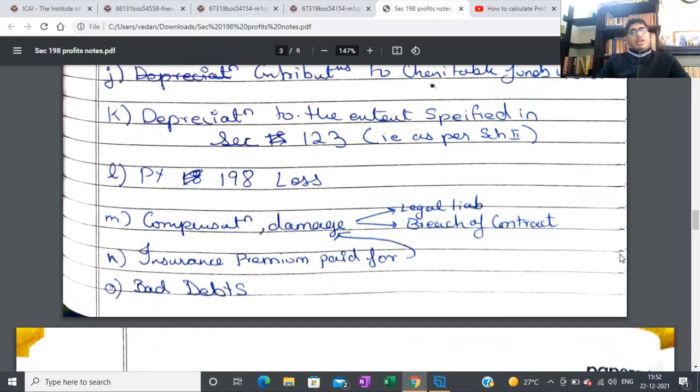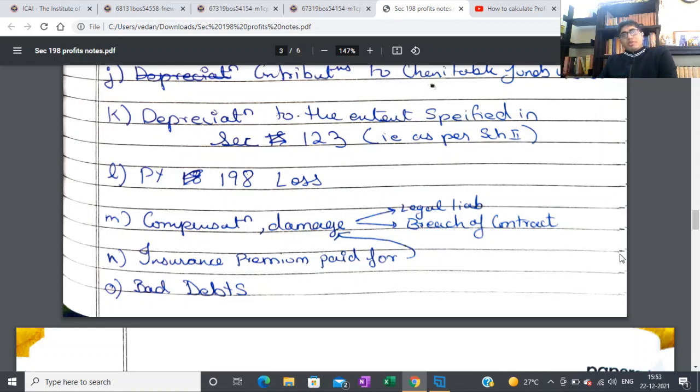Then next is depreciation to the extent specified in section 123. That is basically as per schedule 2. Section 123 pertains to dividend, and dividend has to be paid out of profits. For these profits you can deduct depreciation, but depreciation has to be as per schedule 2, because the Companies Act gives you a benefit where you can charge additional depreciation by taking a useful life different from schedule 2.